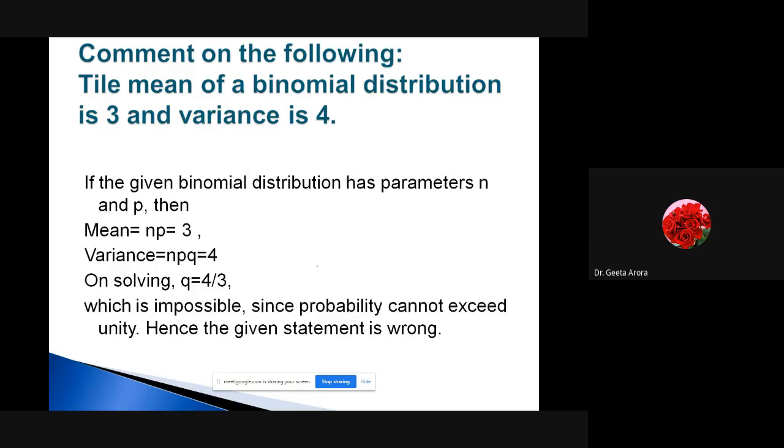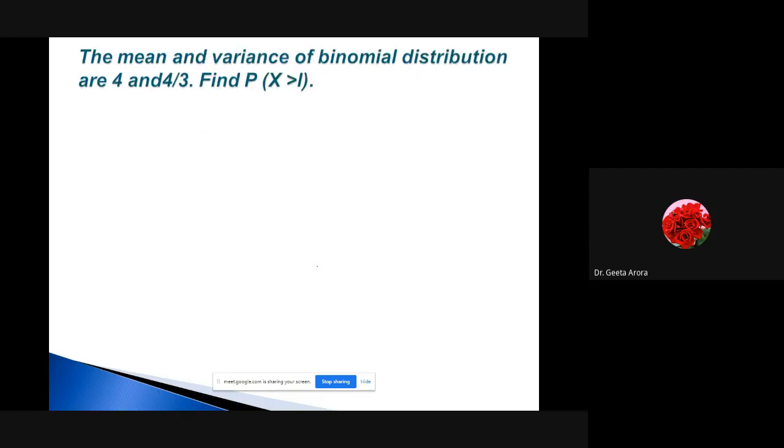The solution is also there, we can go through it. The next is: the mean and variance are 4 and 4 by 3, and we have to find the probability of x greater than 1. Again, np is 4 and npq is equal to 4 by 3. If I substitute np here, it gives me q as 1 by 3, and we are looking for the probability of x greater than 1.